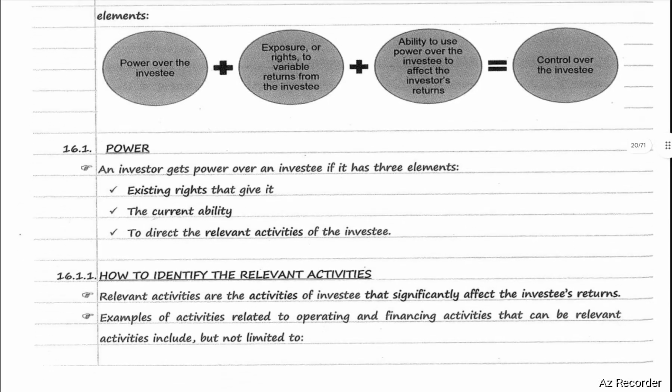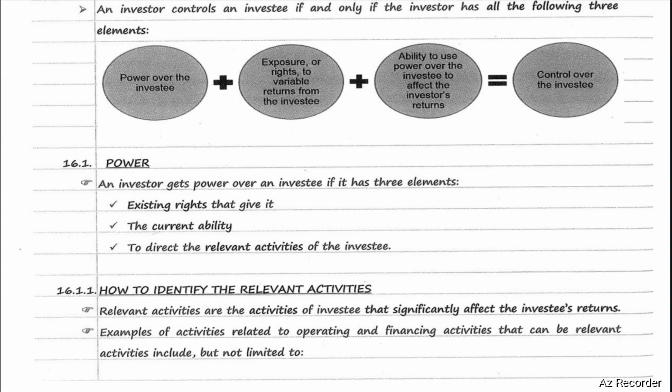First one, power. An investor gets power over an investee if it has three elements: existing rights that give it the current ability to direct the relevant activities of the investee. How to identify the relevant activities? Relevant activities are the activities of the investee that significantly affect the investor's return.